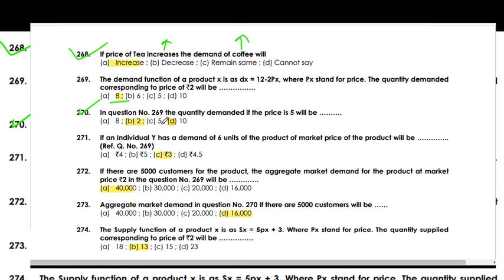In the above question, the quantity demanded when price is 5, the right option is 2. If an individual Y has a demand of 6 units of the product, the market price of the product will be 3.